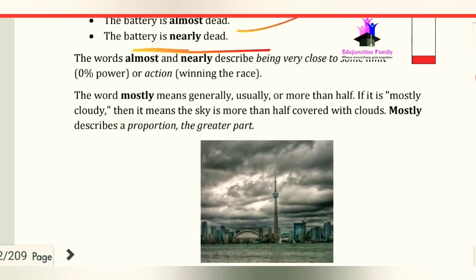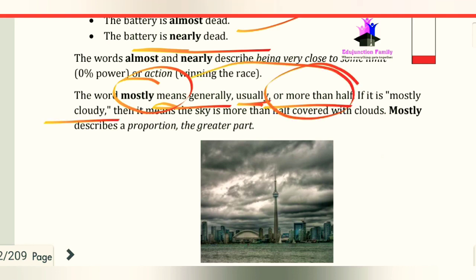But the word mostly means generally, usually, or more than half. It is mostly cloudy. It means that the sky is more than half covered with clouds.